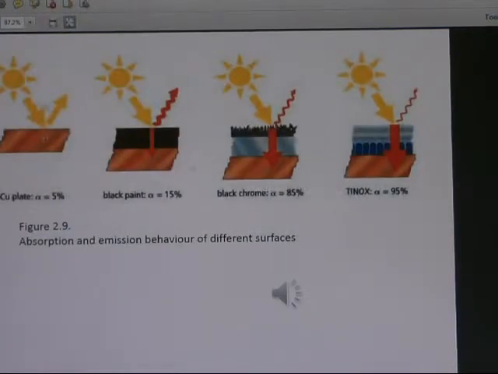So this is the absorption and emission of the sun's energy. When the sun's energy hits the surface, some will be emitted and some will be absorbed. So with the copper plate only 5% is absorbed, and most of the sun's waves are reflected. But with black paint it is 15%, which is very small, black chromium 85%, and tin oxide 95% absorption. So it depends on the absorption and emission behavior of the different surfaces.